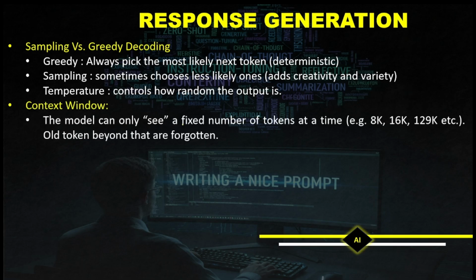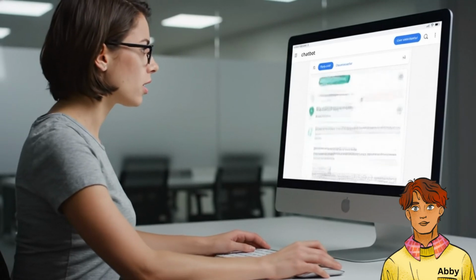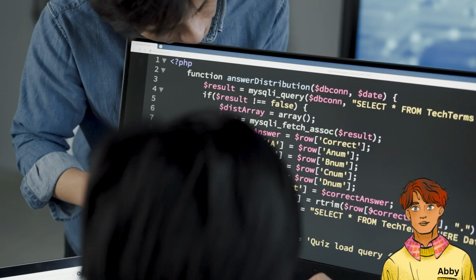The context window needs to be understood here. It is a window where a model can see a fixed number of tokens at a time, for example 8K, 16K, 128K, etc. All tokens beyond this are forgotten. So there is a window, and only within that window can the LLM remember. That is called the context window. Then fine-tuning and reinforcement: ChatGPT is trained further to give helpful, safe, conventional replies using RLHF, reinforcement learning from human feedback. So that's the journey from your prompt to the AI's response, a fascinating flow of tokenization, embeddings, attention, and generation.